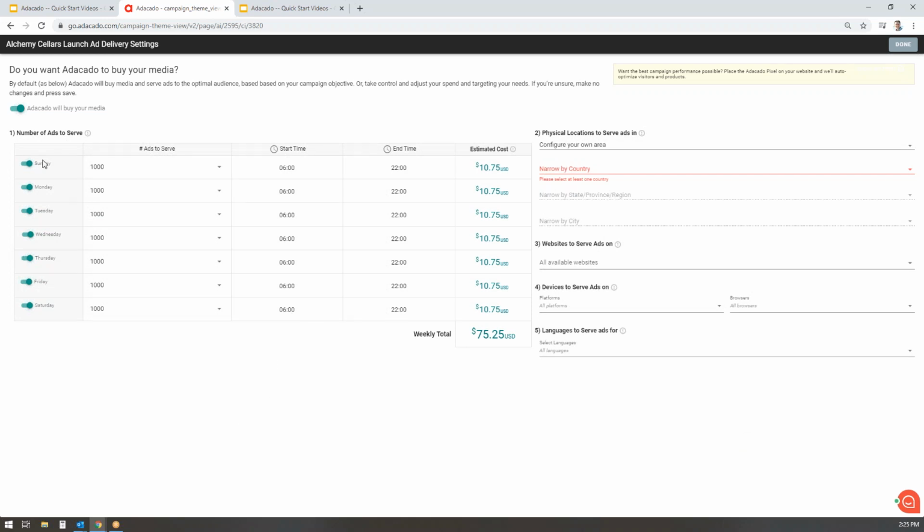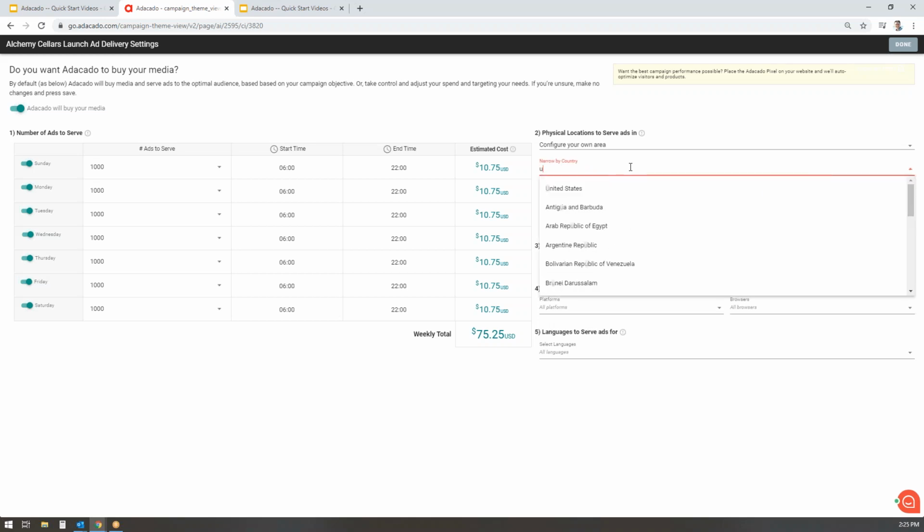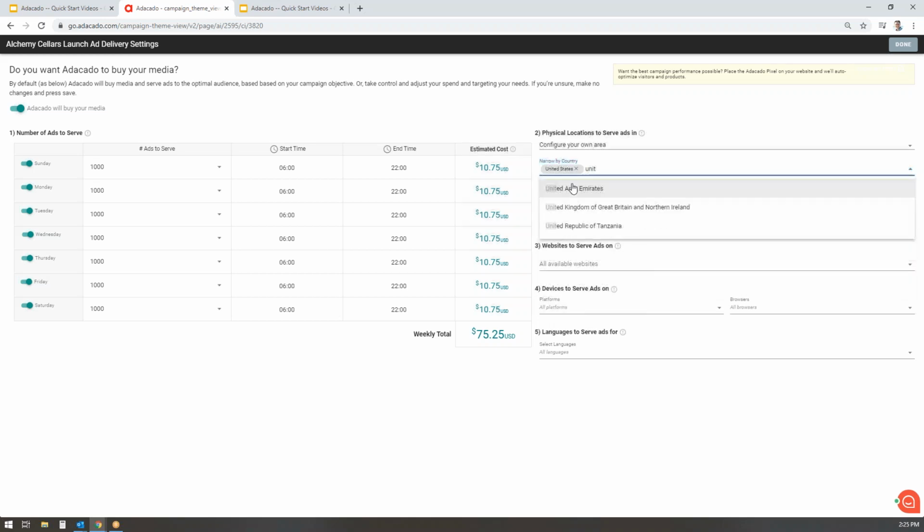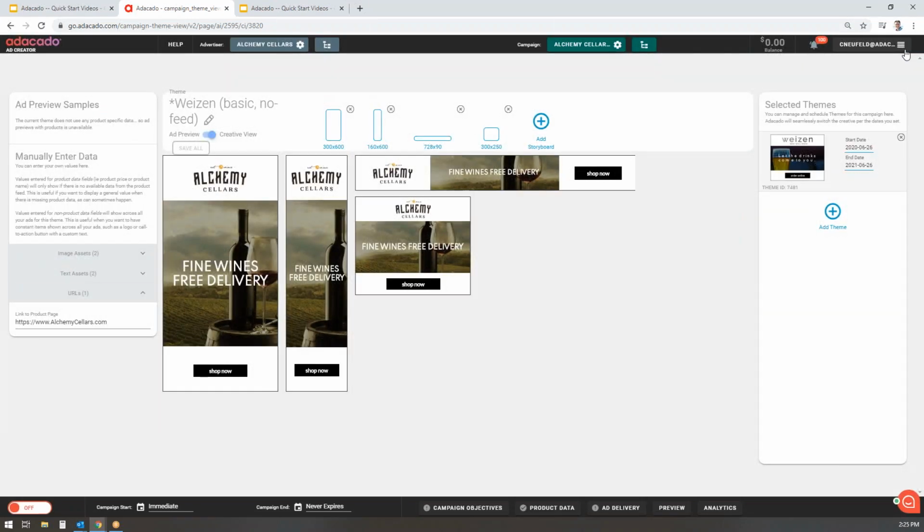You'll see there are a number of controls that allow me to make adjustments as far as day of the week to serve the ads, the time of the day. I can make volume controls and how many ads I want to serve in a specific day. And you'll see that any adjustments are reflected here in the daily estimated cost and provide me with the weekly total. So I'm going to leave it on the default at 1,000 ads a day. And the only other change I'm going to put in here is that I want to run my ads only in the United States. So I'm going to select that and then click on Done.